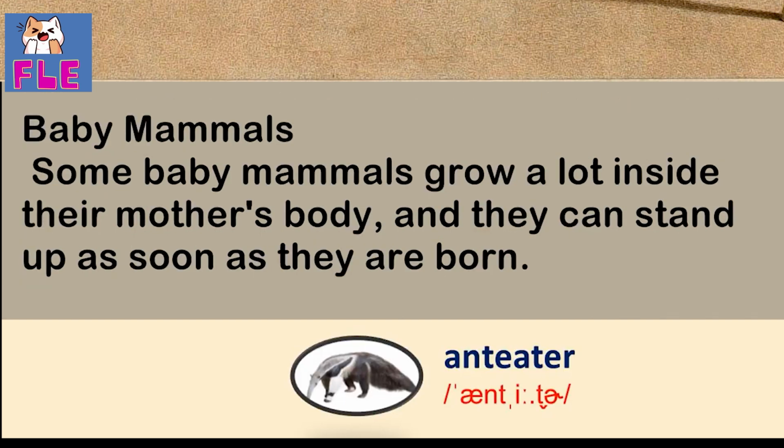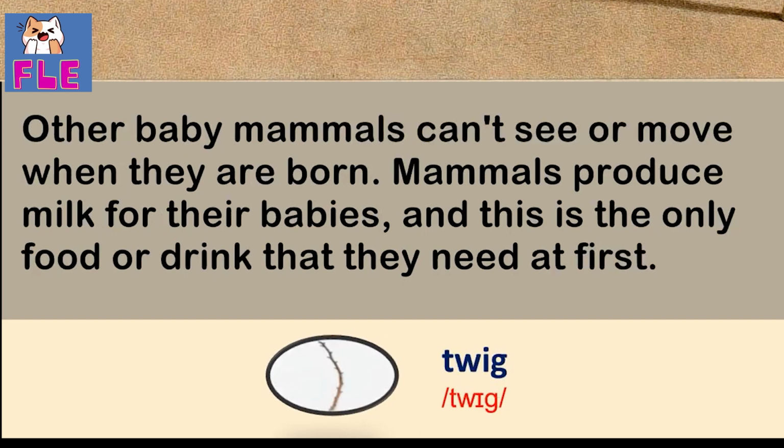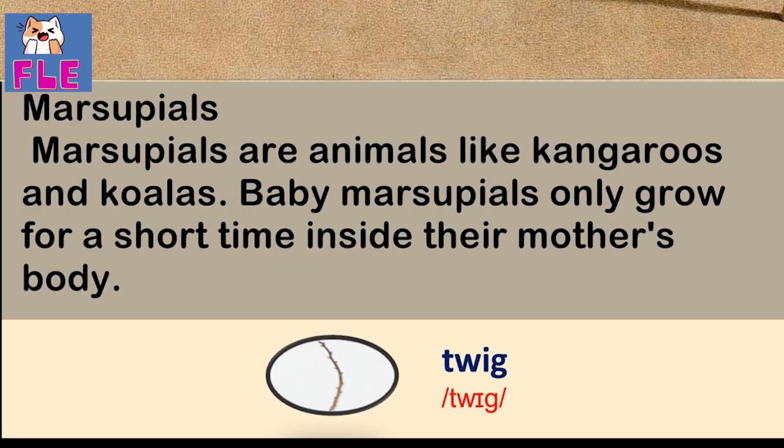Baby mammals. Some baby mammals grow a lot inside their mother's body, and they can stand up as soon as they are born. Other baby mammals can't see or move when they are born. Mammals produce milk for their babies, and this is the only food or drink that they need at first.